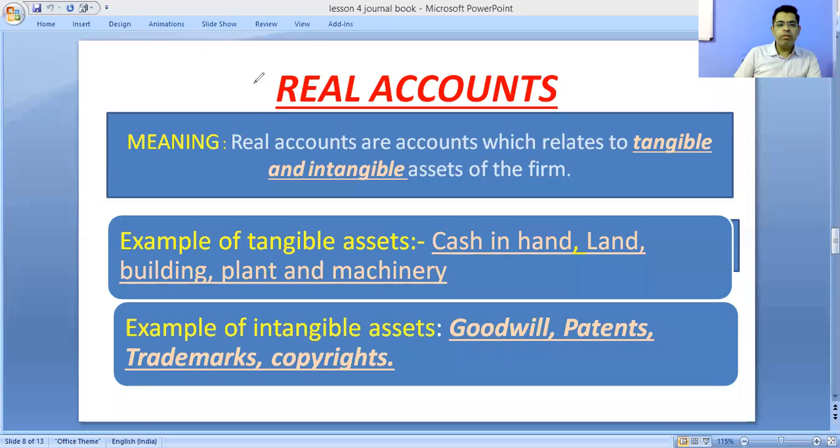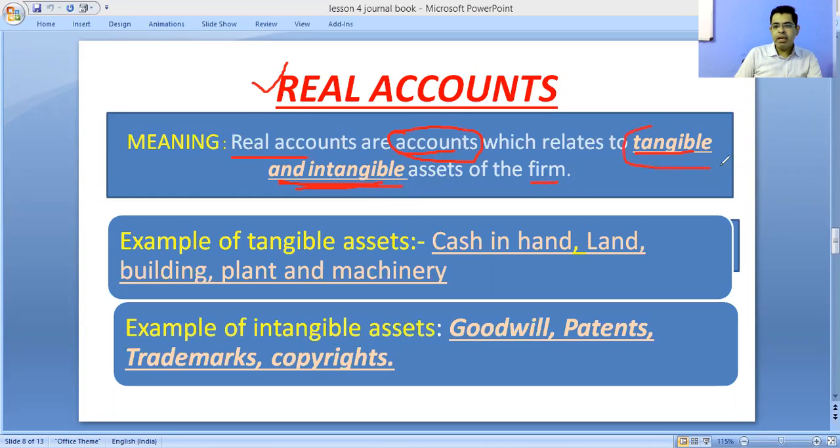Now first of all, what is the meaning of real account? Accounts which relate to properties or assets. Means in business transaction, we have to purchase, we have to sell some kind of assets. Any land, any building, any furniture we have to purchase, any machinery we have to purchase. Means real accounts are related to the tangible and intangible assets of the firm.